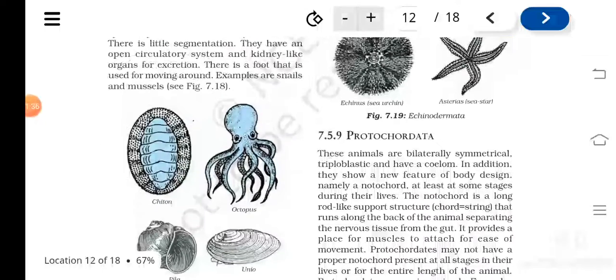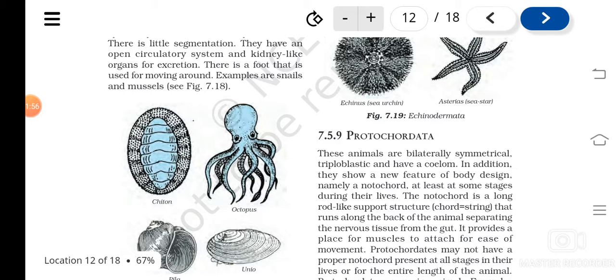Protochordates are organisms that have bilateral symmetry. Do you remember what bilateral symmetry is? The body can be divided into two equal halves only through a single plane, and they are triploblastic and have a coelom.